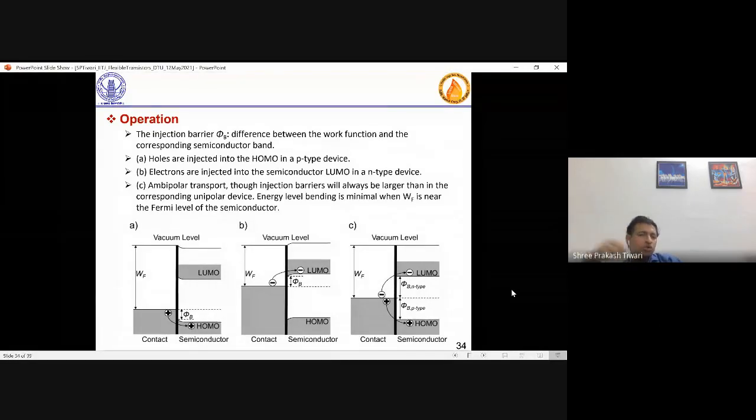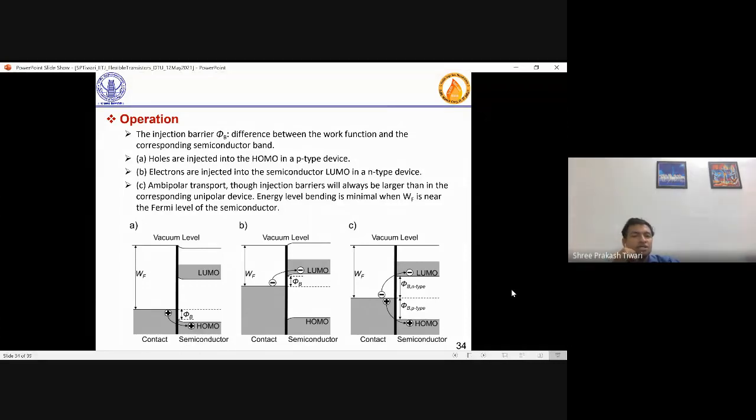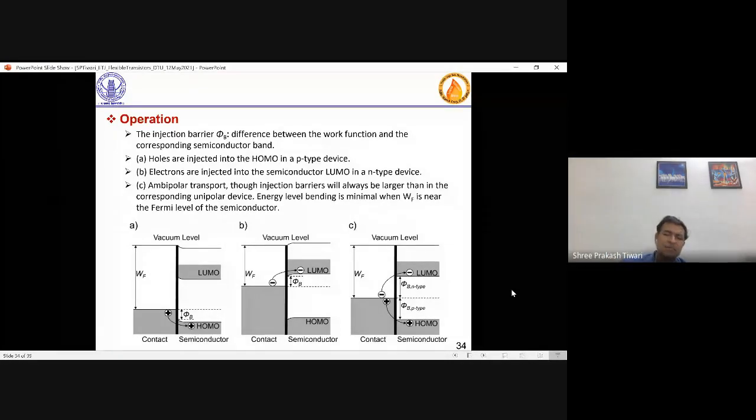Now, if you want to do a good hole injection, HOMO has to match with the metal work function. If you want to do a good electron injection, then LUMO has to match with the work function of the metal. So this is what you consider, and depending on what voltage you apply. But if that is not matching, there will be a barrier which is called injection barrier, and that is called phi b.